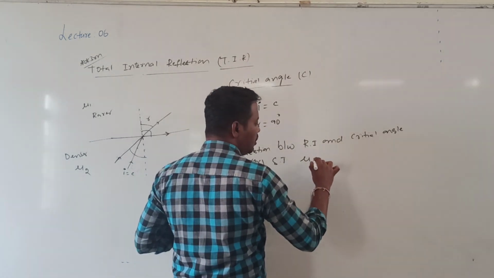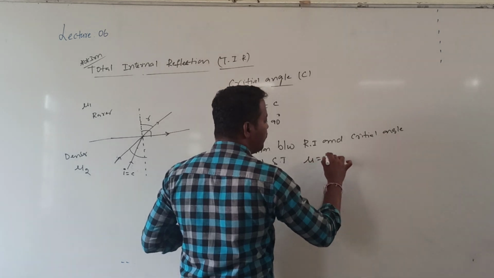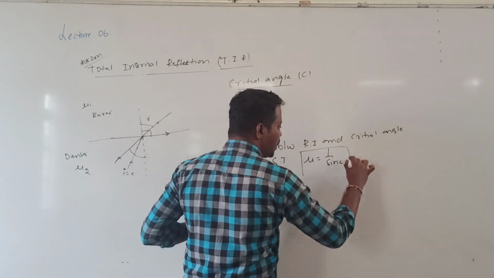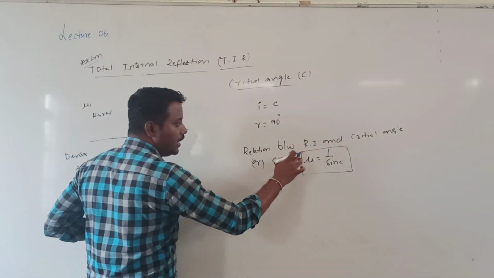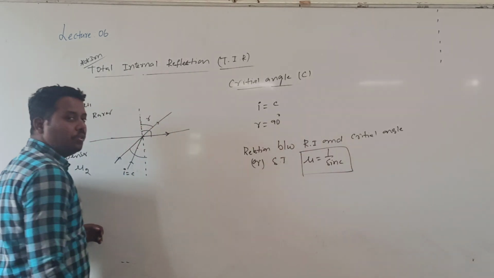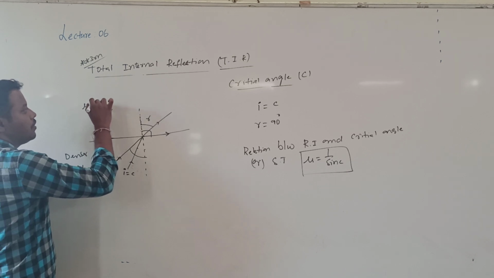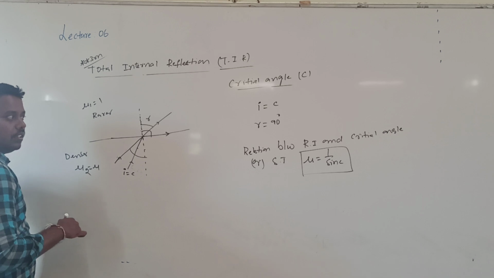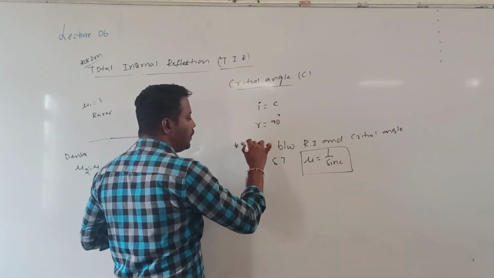So mu is equal to 1 by sin c. The relation between the refractive index and the critical angle: mu is equal to 1 by sin c. If I call the rarer medium air, mu1 is 1 and mu2 is equal to mu. So how can I derive the relation between the critical angle and refractive index?